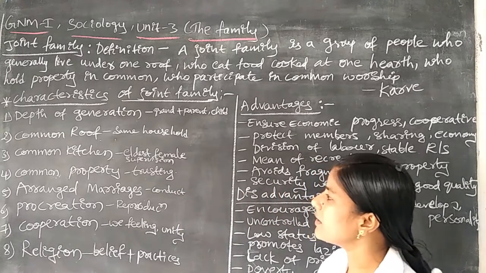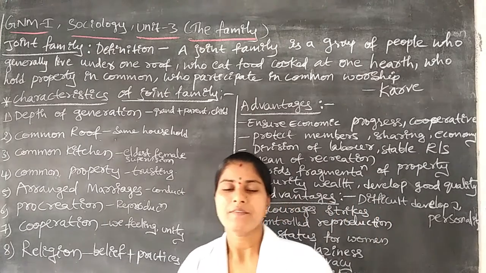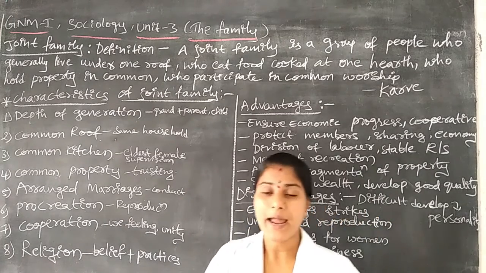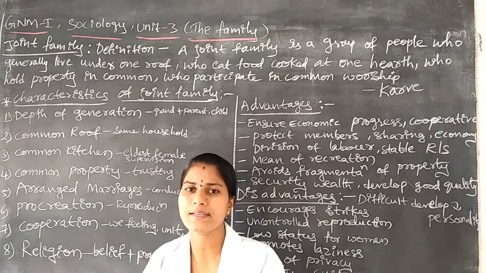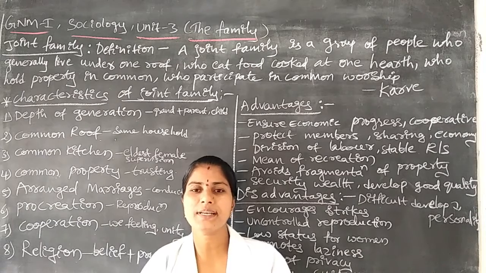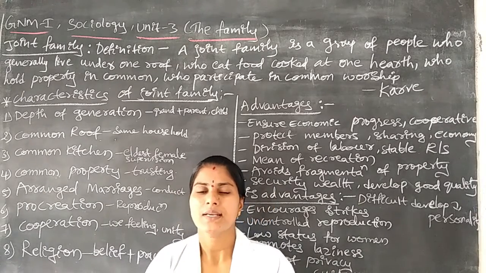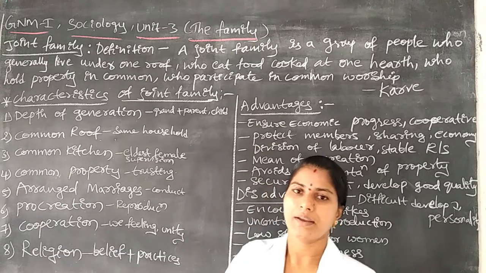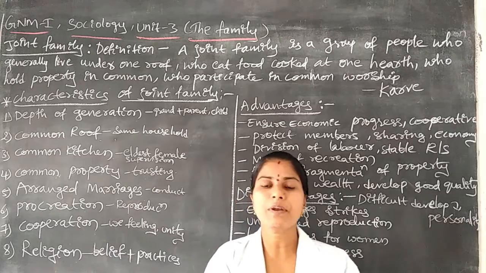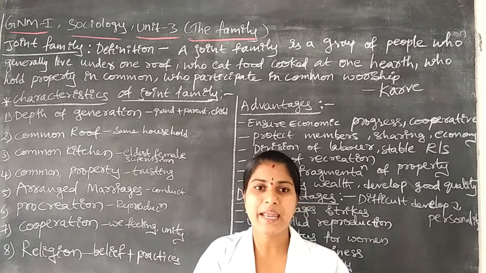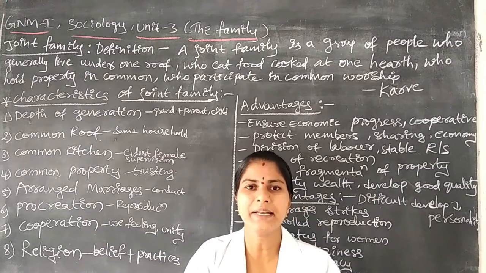Next, the third characteristic is the common kitchen. The first generation is the grandparents, then parents, children, grandchildren. These 4 generations of family members eat in the same dining hall, or the food is prepared at the same fireplace, that is the same single kitchen.